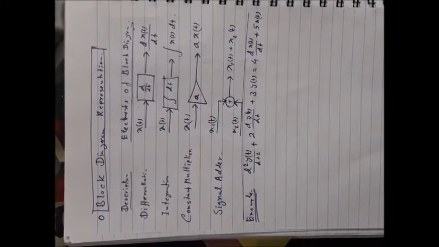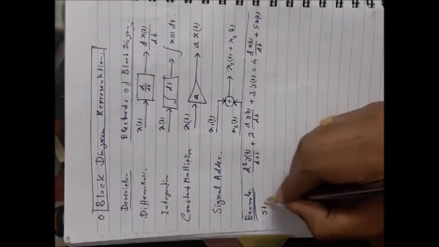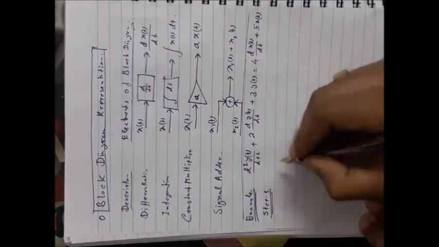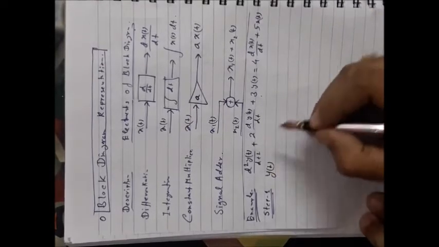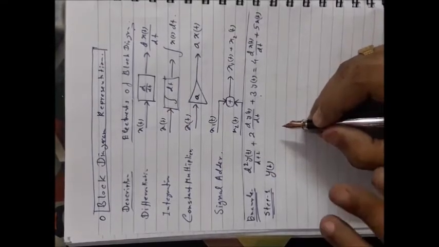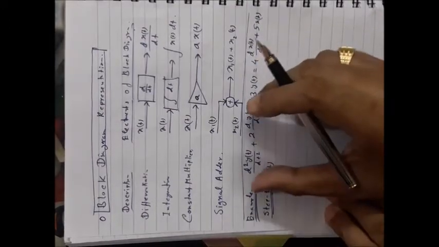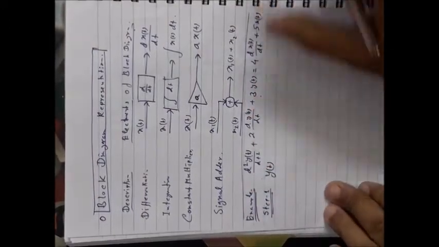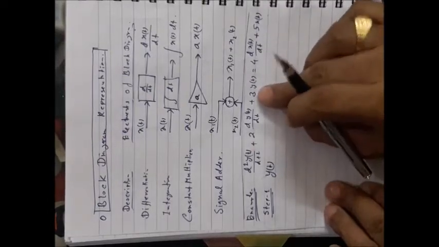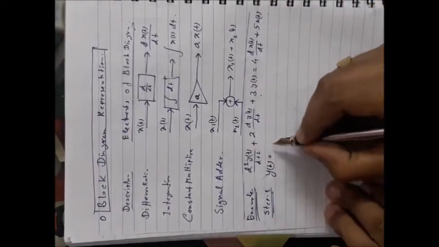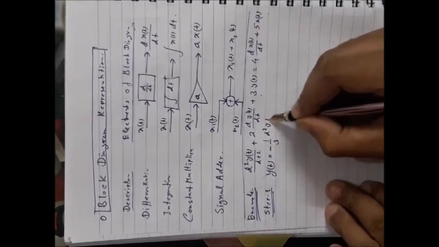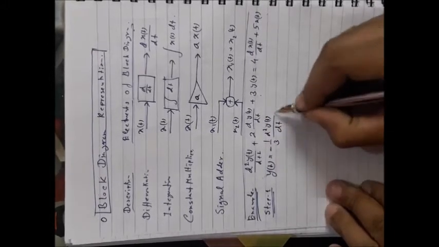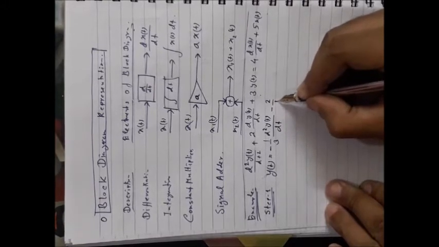Okay, so what will be the steps? First step 1, from this equation you find out what should be your y(t) without doing the solution. Okay, just take these two terms here and divide all the terms by 3. Okay, so it will be minus 1 by 3, minus 2 by 3.